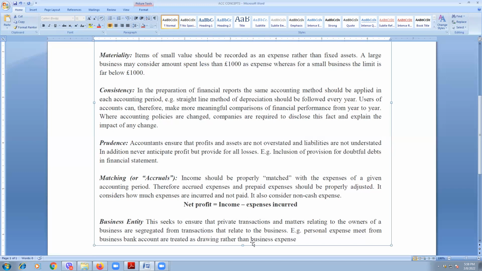Then the business entity concept. That means our private transactions and business transactions should be separate. Business transactions should be treated differently than private transactions. For example, office rent paid by cheque: office rent debit, bank credit. But for example, house rent paid from the business bank account is obviously for personal use. So that should be treated as drawings and not office rent. Personal expenses should be treated as drawings and not as business expenses. Therefore, we can say that the business is totally treated as a separate entity from its owners.